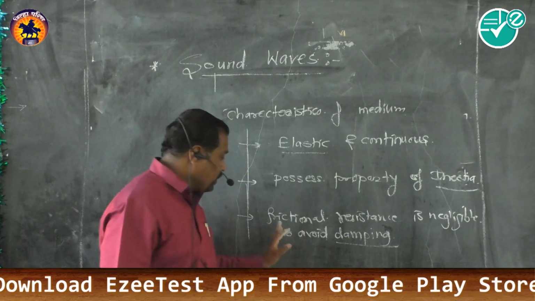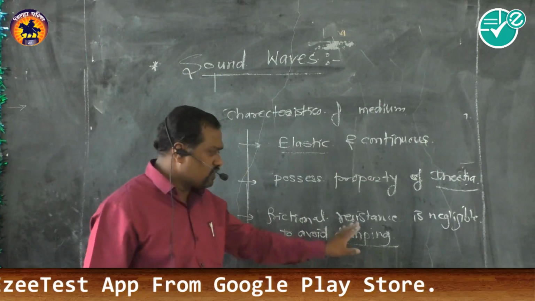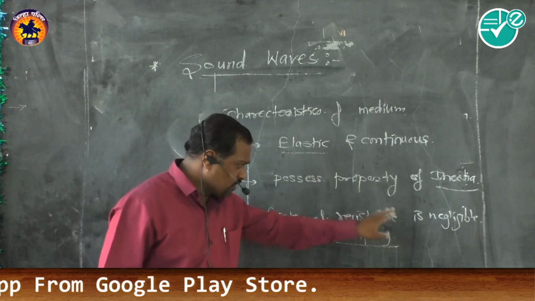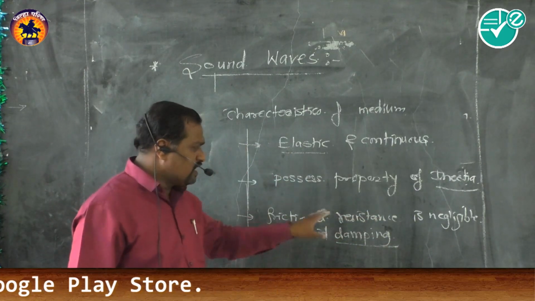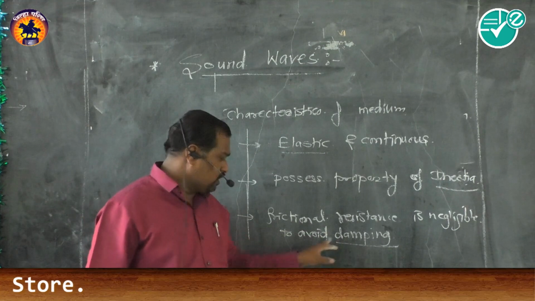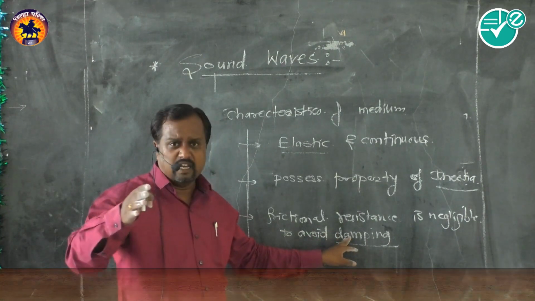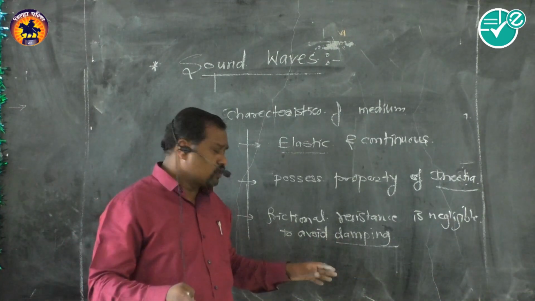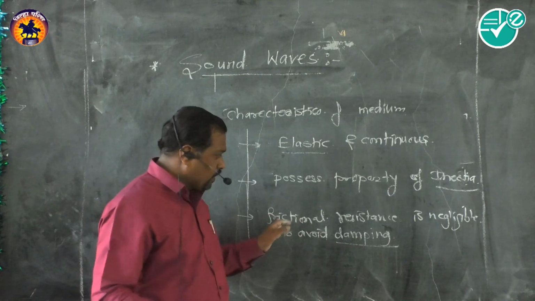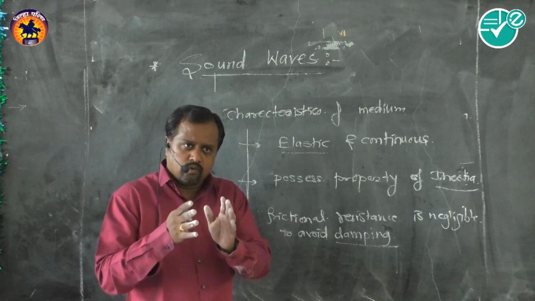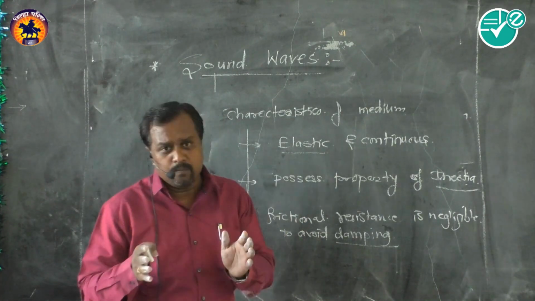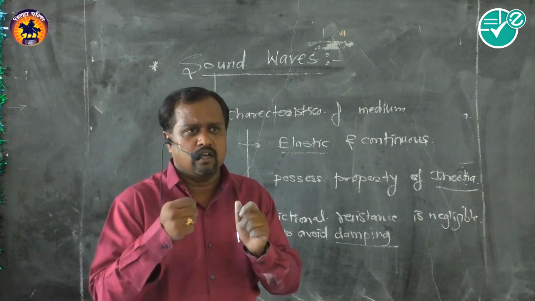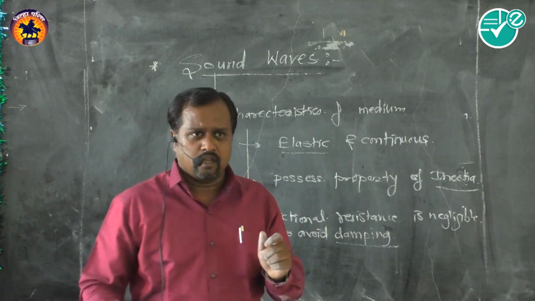Therefore we say that frictional resistance is negligible. For this medium, frictional resistance is negligible and damping is very less. We can't say that damping is totally stopped. To avoid damping, we must give an external supply.